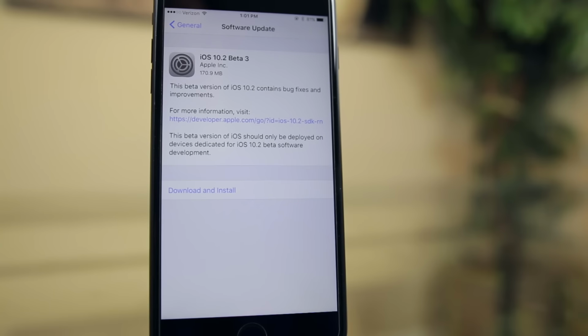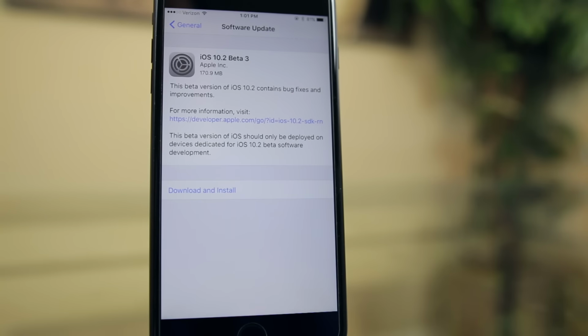What's up guys, my name's Brandon, and Apple continues to drop new software updates on a weekly basis. Just a couple hours ago they released iOS 10.2 Beta 3 for registered developers. And as you can tell from the size, coming in at just 171 megabytes, this is a pretty minor update, as we really expected from a third beta.